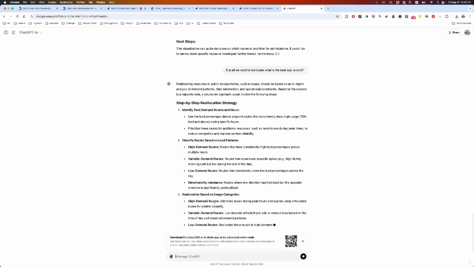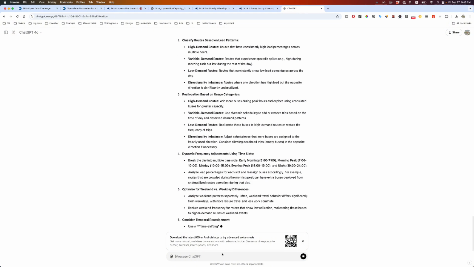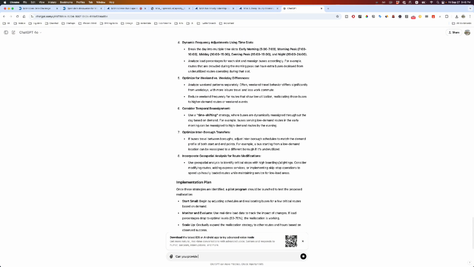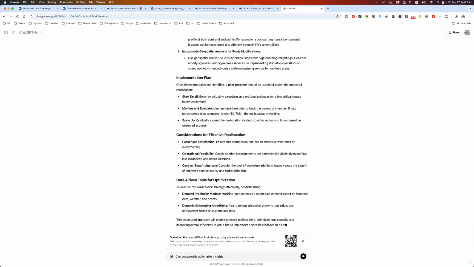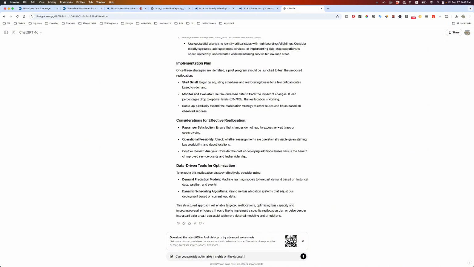It's kind of like reiterating the same thing. Can you provide an example? Can you provide actionable insights on the data set provided above?